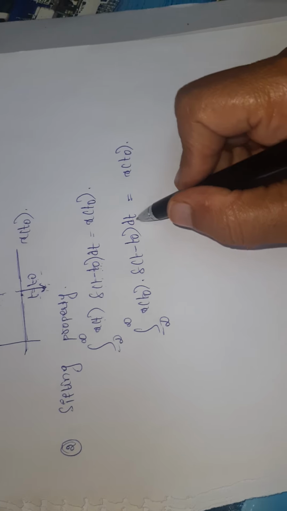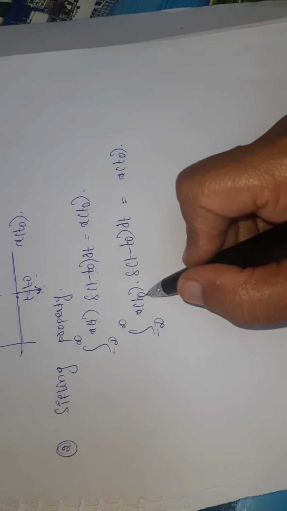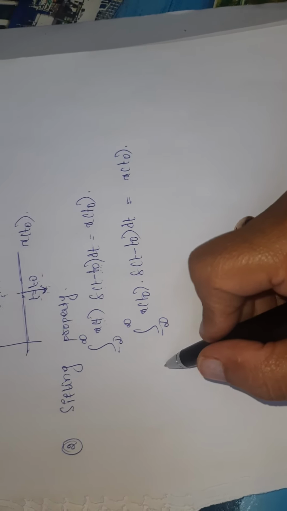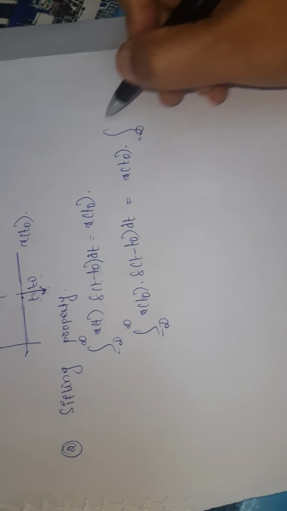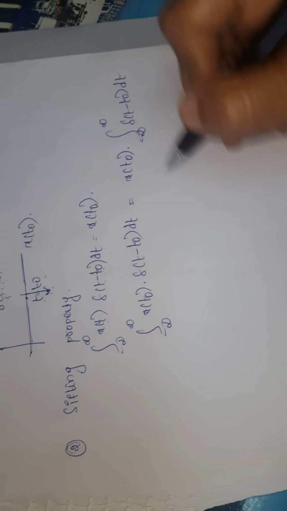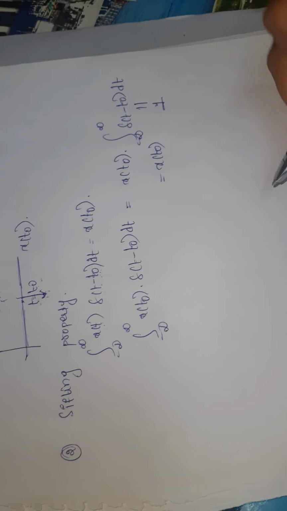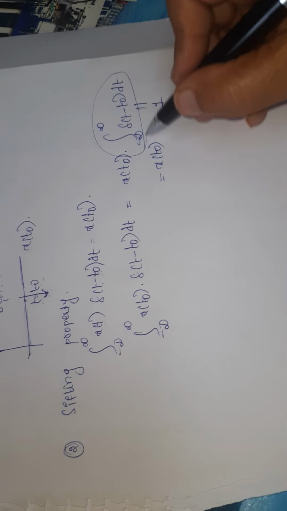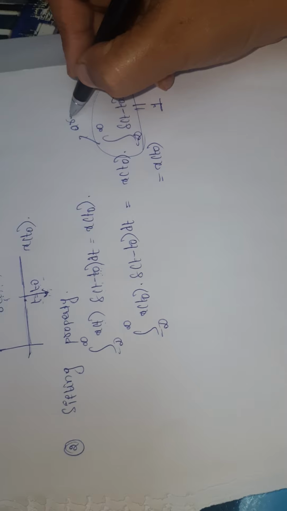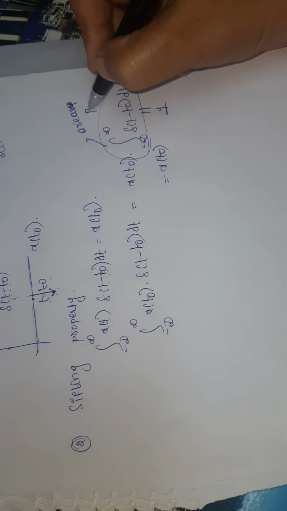We are doing integration with respect to t. So the t naught terms I can take out as a constant, out of the integral. So x of t naught times the integral from minus infinity to infinity of del of t minus t naught into dt, and it is simply x of t naught, because the area under this curve is equal to 1, using the area property.